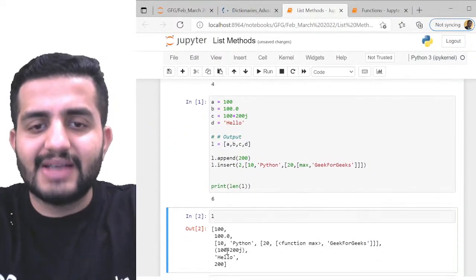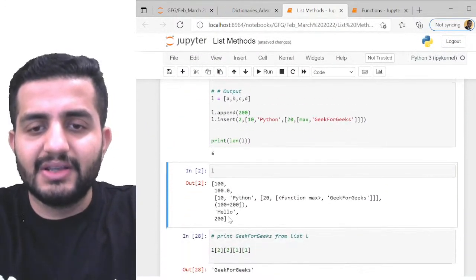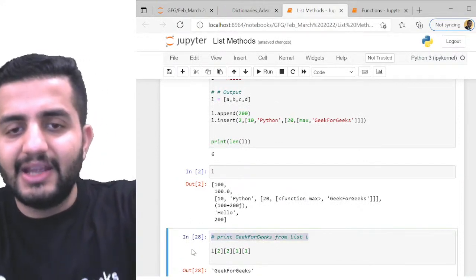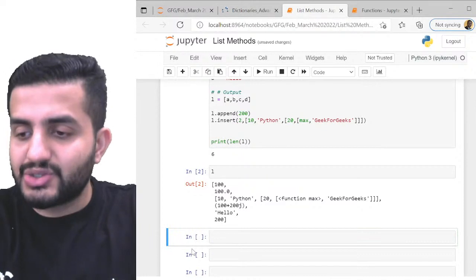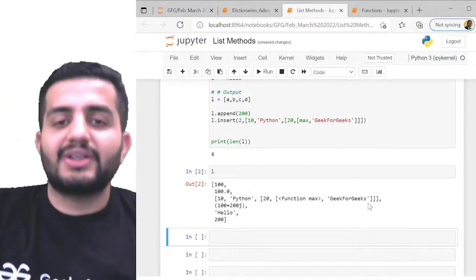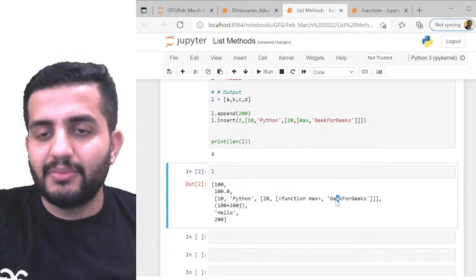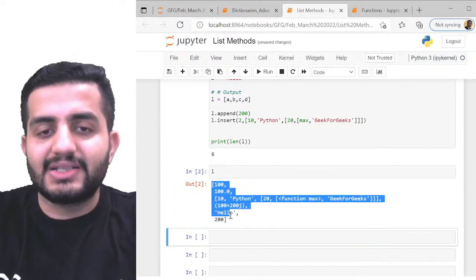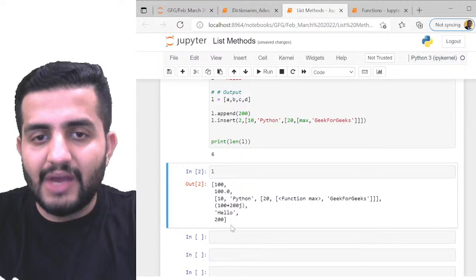So basically now I have this as a list. This is my list. Now for printing Geeks, let's do it one by one. I'll show it to you. सबसे पहले, if I want to access E from Geeks for Geeks, this is very simple. First of all, this is your entire list. इसमें how many elements you have in this list?